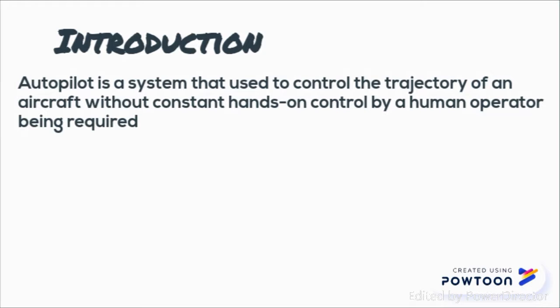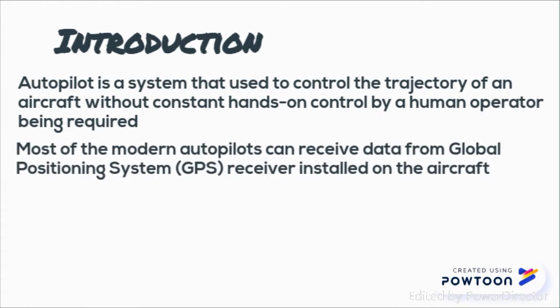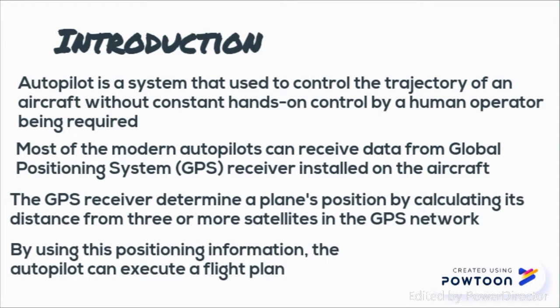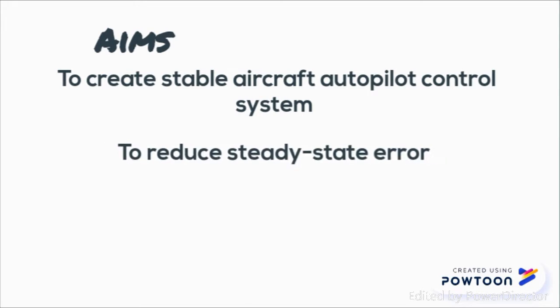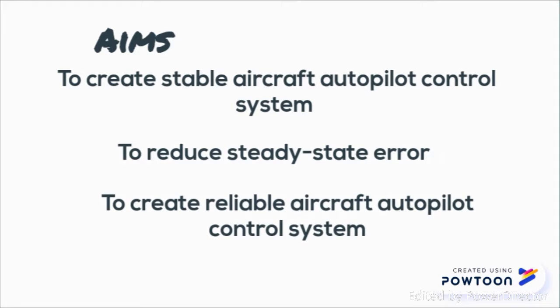Autopilot controls the trajectory of an aircraft without constant hands-on control. Data is received from the Global Positioning System (GPS) receiver installed on the aircraft. The receiver determines a plane's position, which can execute a flight plan. The aims of this project are listed as follows. First, to create a stable aircraft autopilot control system. Second, to reduce steady-state error. Last one is to create a reliable aircraft autopilot control system.